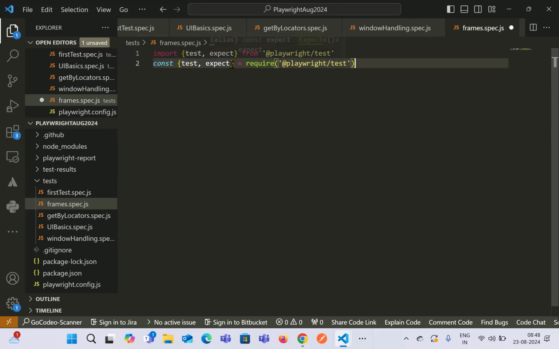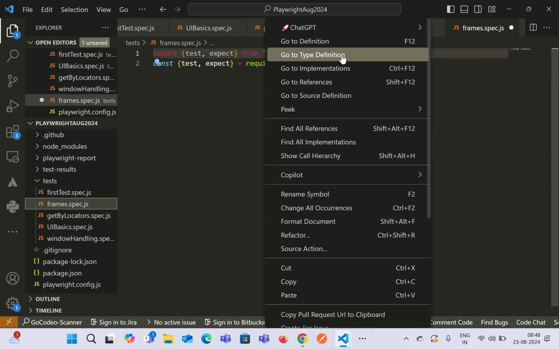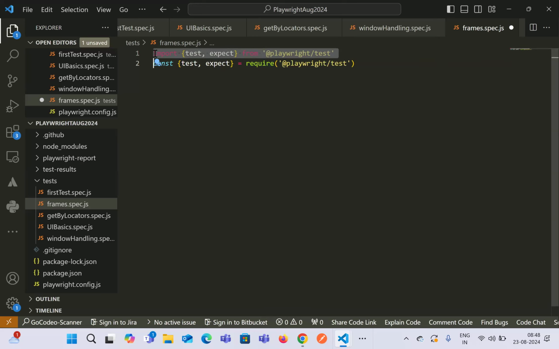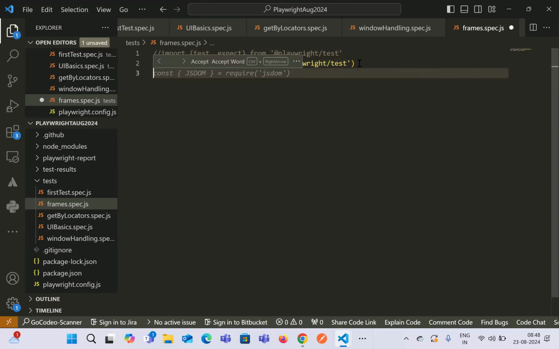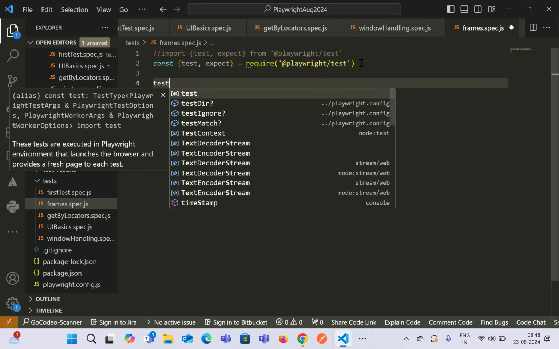Here we are saying import test and expect from this particular module using a require function, which we are trying to store inside a variable. And here also we are saying the same thing, import test, expect from this particular module. There is no harm in writing the first line or this one. You can use anything, but just wanted to say this is also one way where you can import test or expect from the Playwright test module. Okay, and start writing the test.